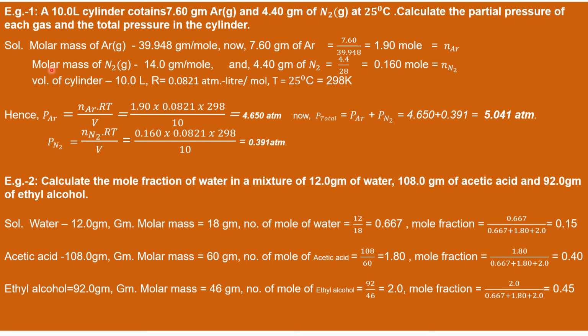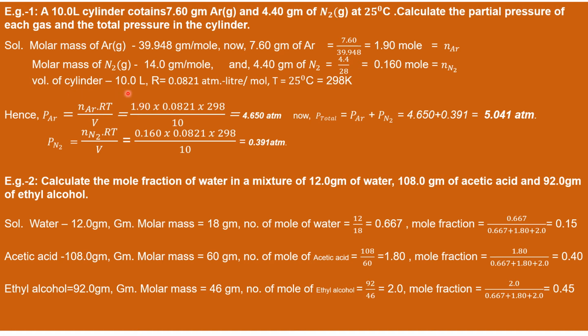Similarly, molar mass of nitrogen is 28 grams per mole, and 4.40 grams of nitrogen is therefore 4.4 by 28, where 28 is the molar mass of nitrogen, equals 0.160 mole, that is number of moles of N2, 0.160 mole.